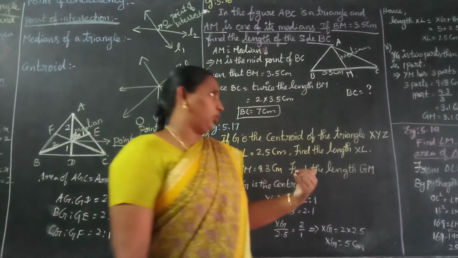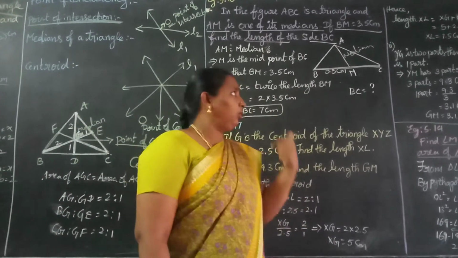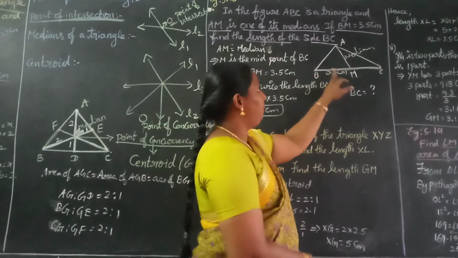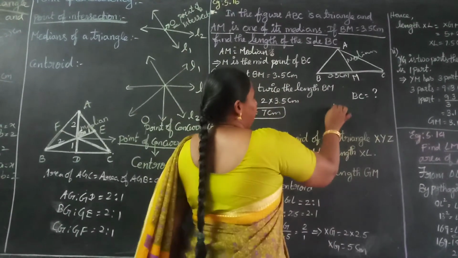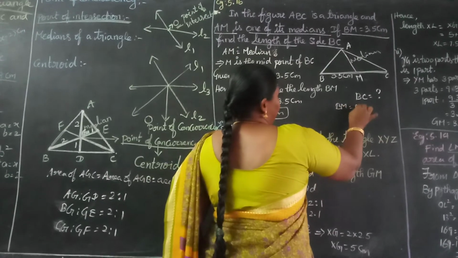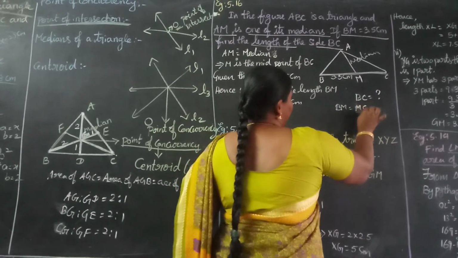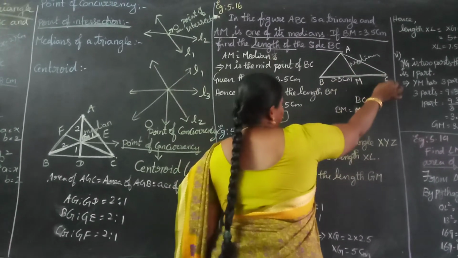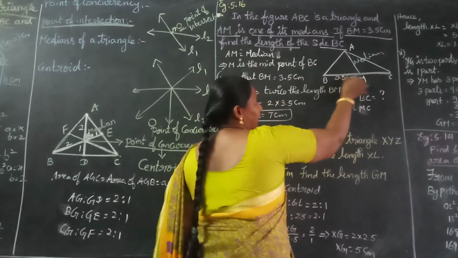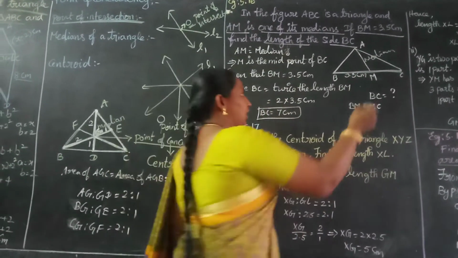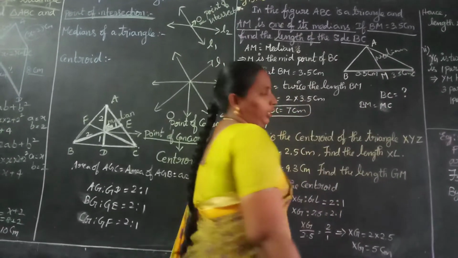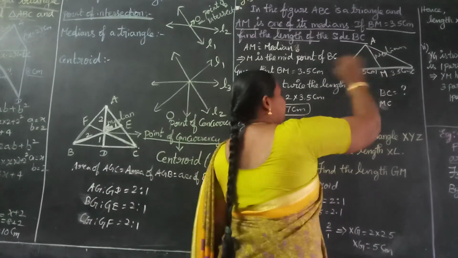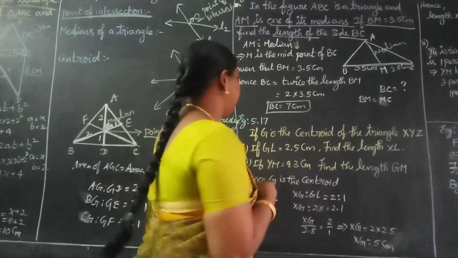Already I told you about the median: M is the midpoint of BC, then BM equal to MC, both lengths should be equal. If they ask BC, it will be twice the length of BM. This one also is 3.5 centimeter. Am I right? Because M is the midpoint of BC. So 3.5 plus 3.5 will get 7 centimeter.